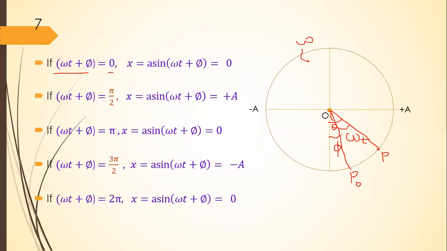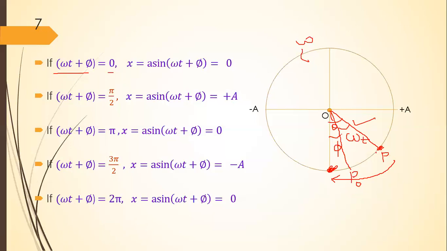Here, when this particle is at point P, the angle made by it with this diameter is omega t plus phi. Now suppose this particle P is at this position. When particle P is at this position, the angle made by this line with this radius will become equal to 0, meaning omega t plus phi is equal to 0.